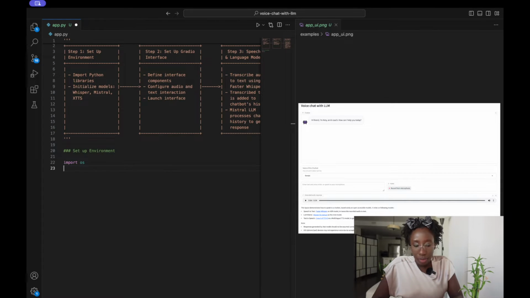And then we will go ahead and set our CUDA environment variable, and then we're going to install our Llama library.